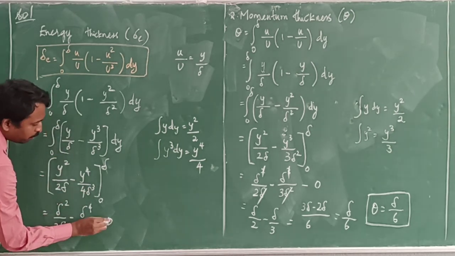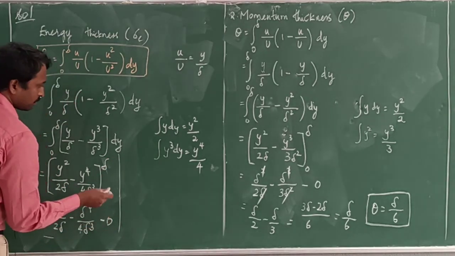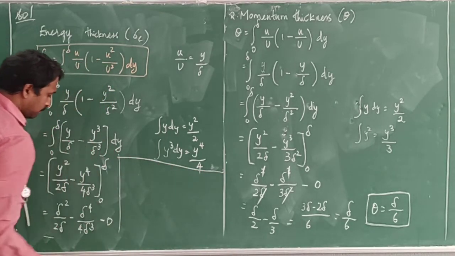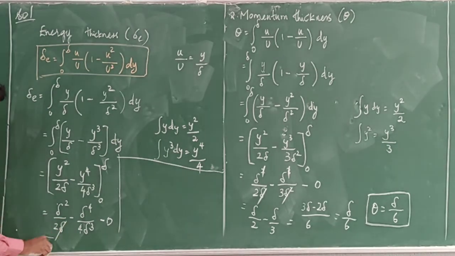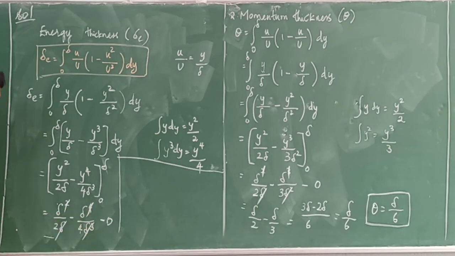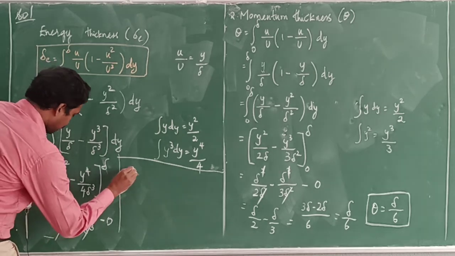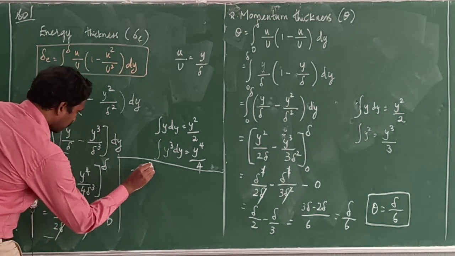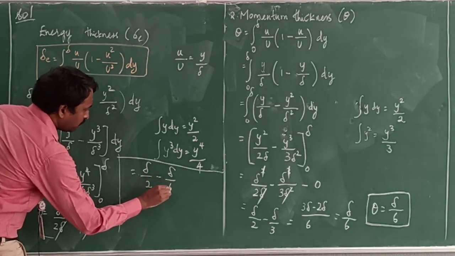So the lower term will be 0. Simplify these terms. Delta is getting cancelled, delta cube and delta cube are getting cancelled. So the final term is delta divided by 2 minus delta divided by 4.